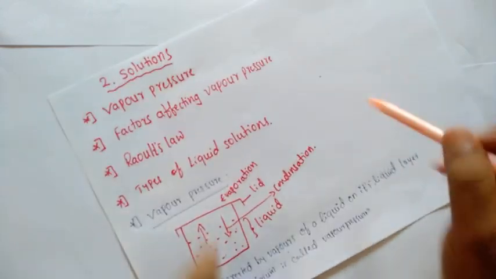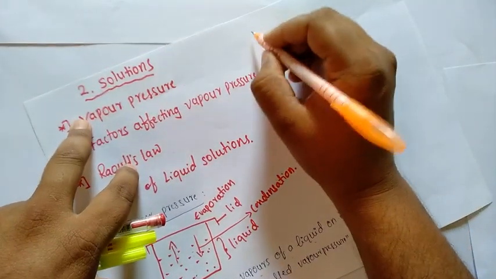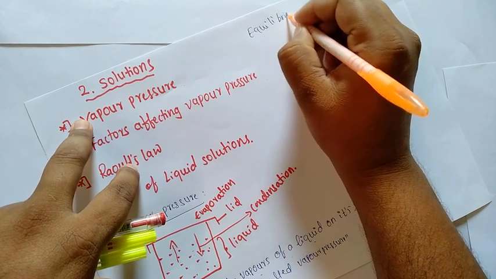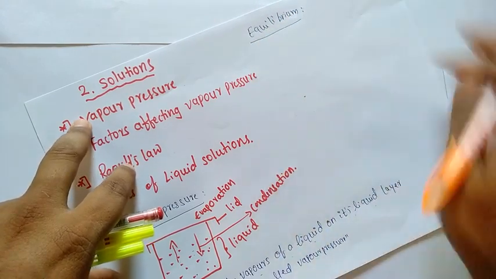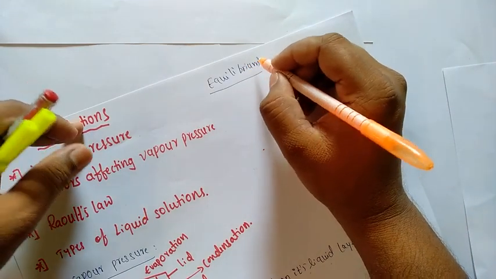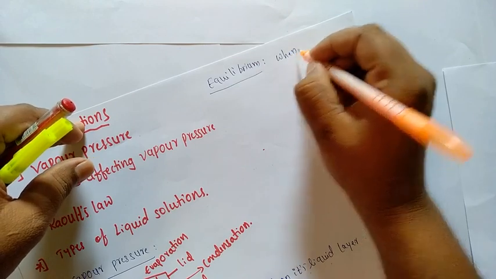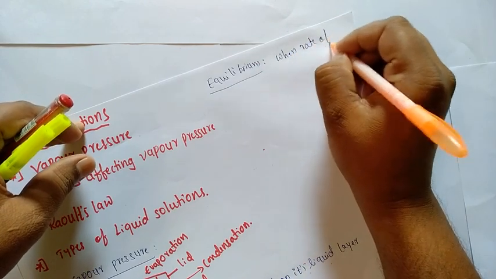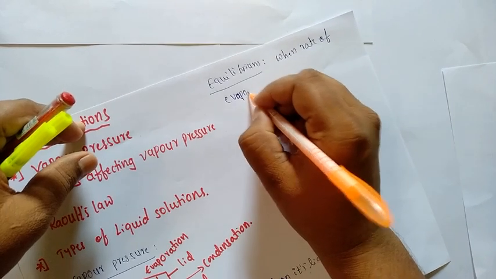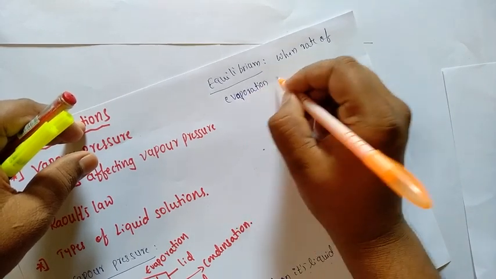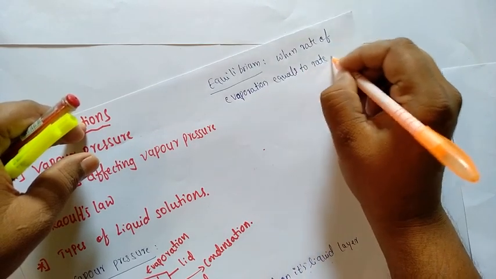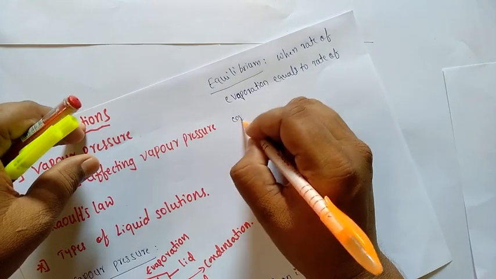State of equilibrium means when the rate of evaporation equals the rate of condensation.